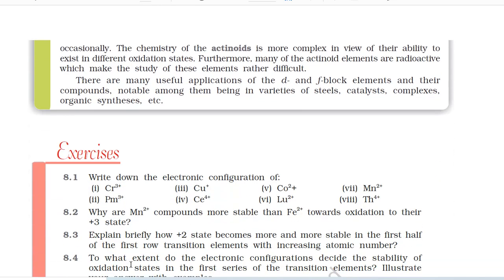The chemistry of the actinoids is more complex in view of their ability to exist in different oxidation states. Furthermore, many of the actinoid elements are radioactive, which makes the study of these elements rather difficult. There are many useful applications of the d and f block elements and their compounds, notable among them being in varieties of steels, catalysts, complexes, organic synthesis, etc.